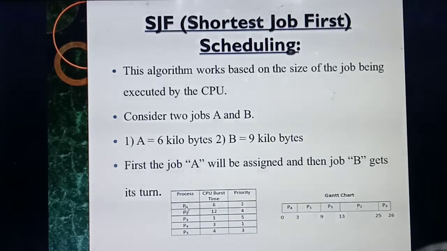Consider here 5 processes are there. How many processes? 5. What are they? P1, P2, P3, P4 and P5. Priority, no need to see it now. This is the process time. P1, what's the time of that process? 6. P2, 12. Then P3, 1. Then P4, 3. So among these processes, which one will have the lowest capacity? P3, isn't it? So P3 will get executed at the first.